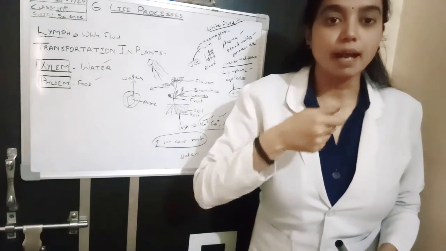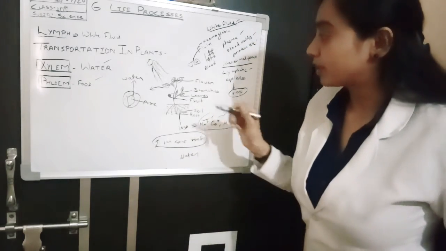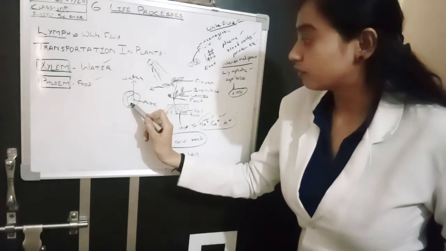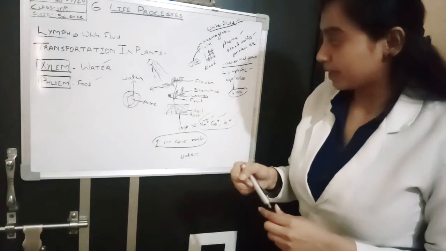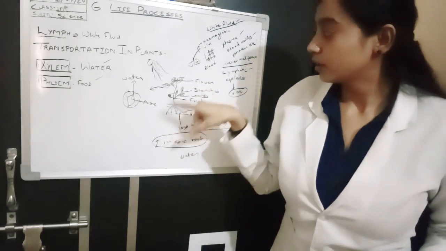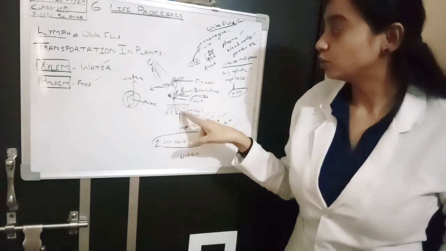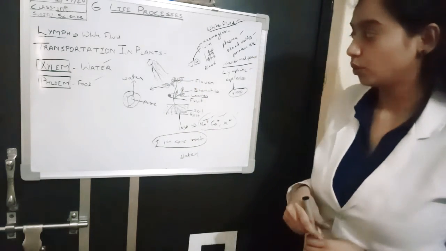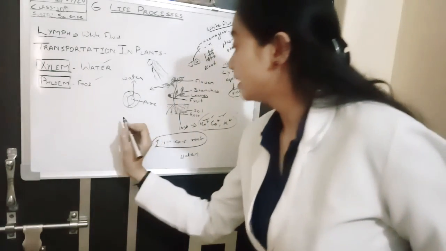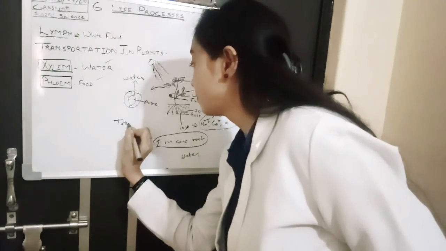Such a pressure takes place here also. Due to the opening of this pore, pressure is created and water is taken up by the plant from the root to the upper region. This process is called transpiration.